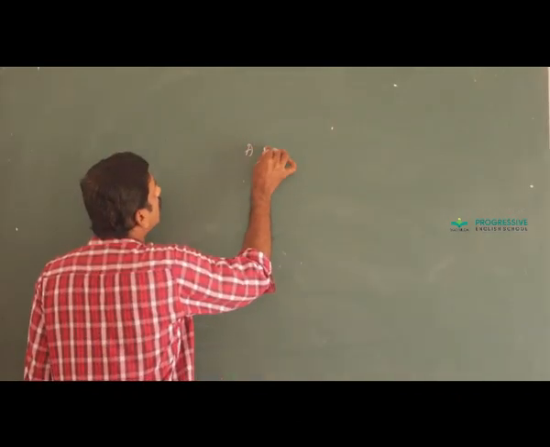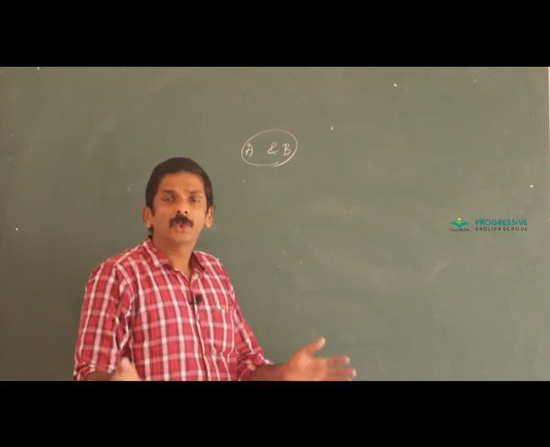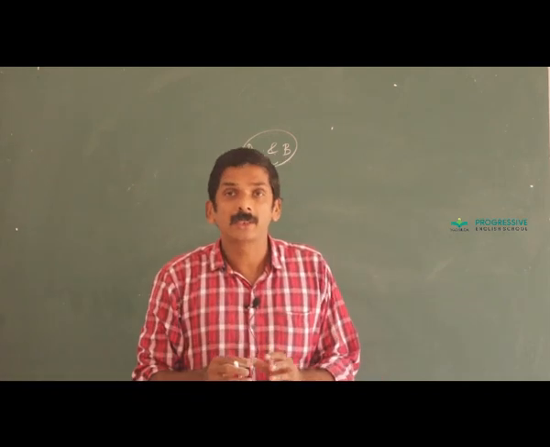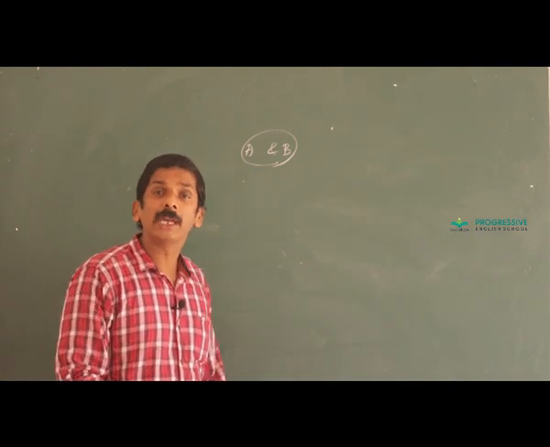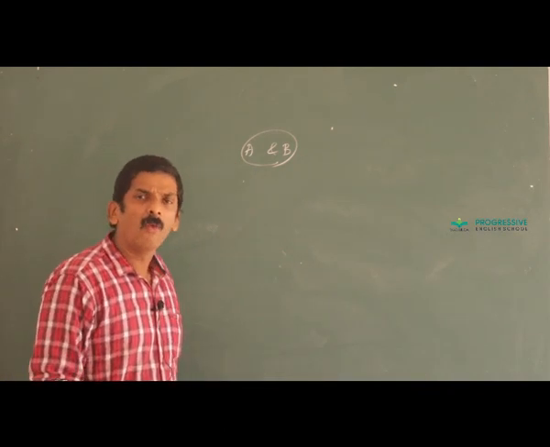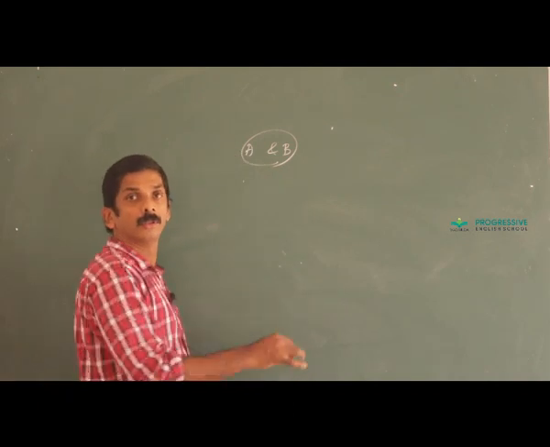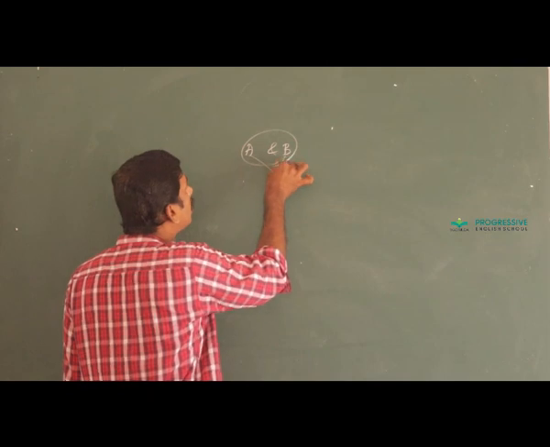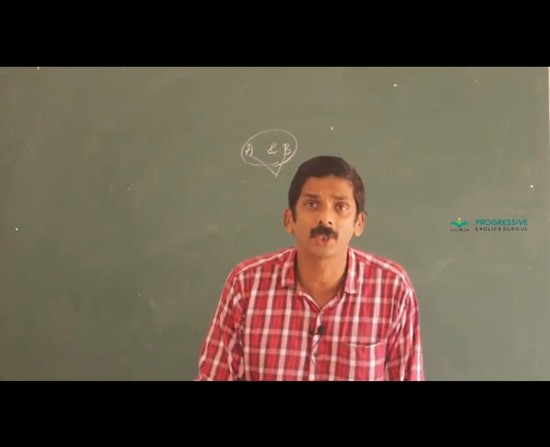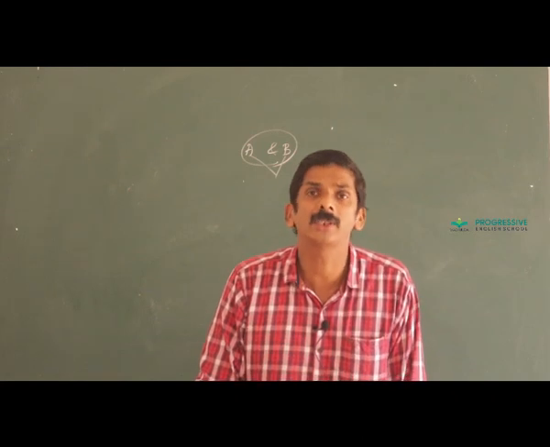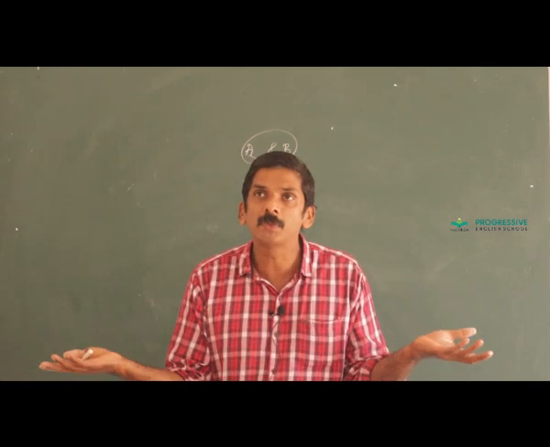Then two solutions A and B are mixed. When the two solutions A and B are mixed, it is accompanied by the evolution of heat energy. Some heat energy is liberated. What is the nature of deviation we expect from Raoult's law? Just think, compare these two types of deviation.